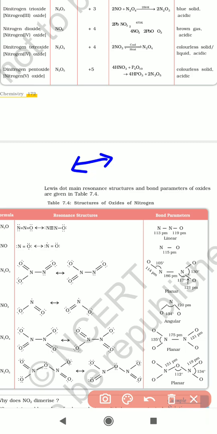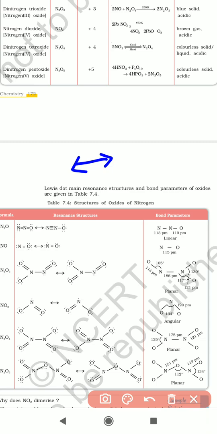The double headed arrow represents a resonance structure, or we can say a canonical structure. In two or more such structures, equal energy and equal stability are present.